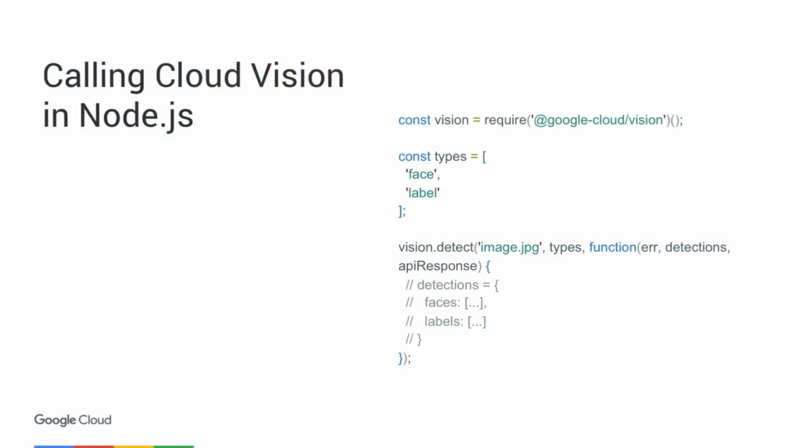It's really easy to call the Vision API. It's just a simple REST API, so you can call it in any language you'd like. But we do have a number of client libraries so that you can easily call the API in your favorite language. Here's an example using Node.js. So I create a reference to the Google Cloud Vision module for Node. Then I tell it what types of detection I'd like to run, in this case, face and label. And then I call detect on that Vision object, passing it either the local image URL or a URL that references this image in Google Cloud Storage. Then I'm able to analyze the detection response that I get back.